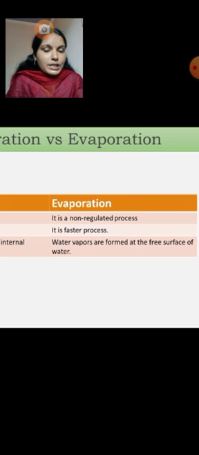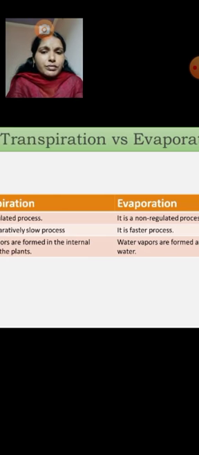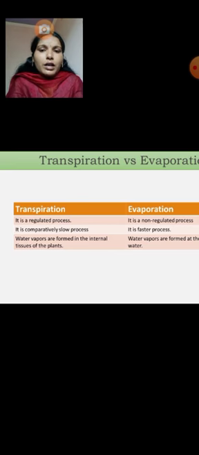The liquid phase is vaporizing into vapor, which is gas. Then that gas condenses and again forms a liquid, that is rain. So we can imagine the water cycle when we explain evaporation. These are the slight differentiations between transpiration and evaporation.